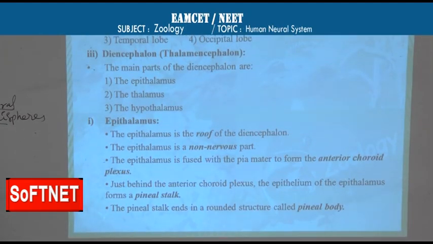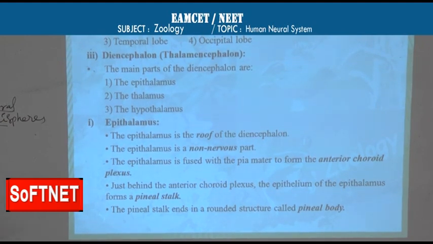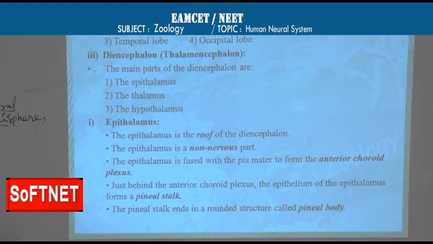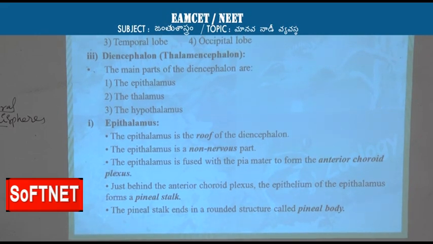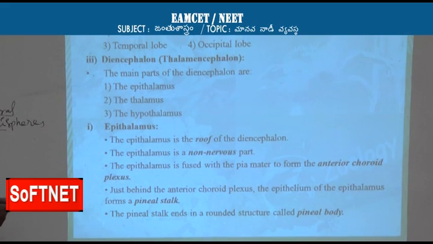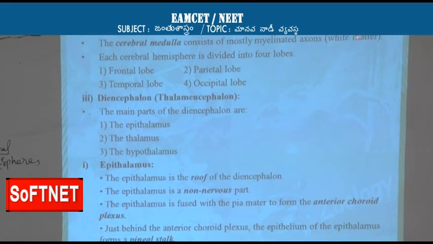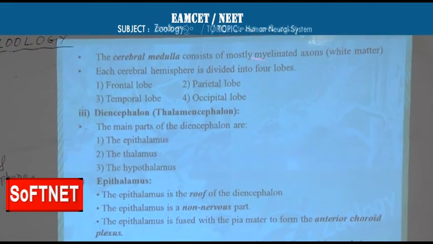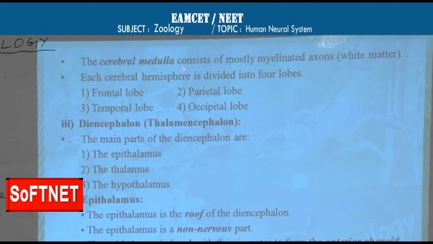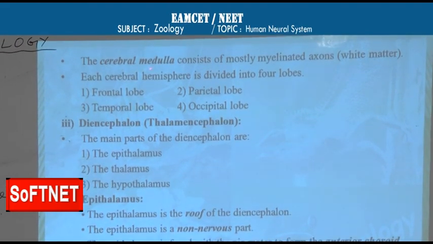The cerebral cortex is composed of non-myelinated axons, and the cerebral medulla consists of mostly myelinated axons, and hence it appears white in color. So cortex is grey matter, medulla is white matter.